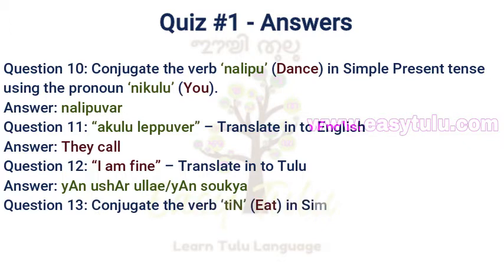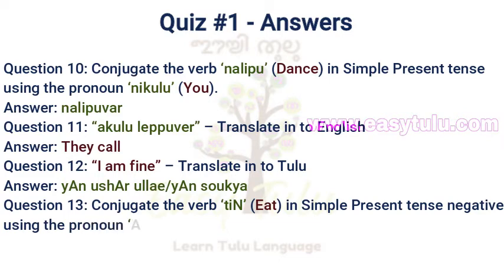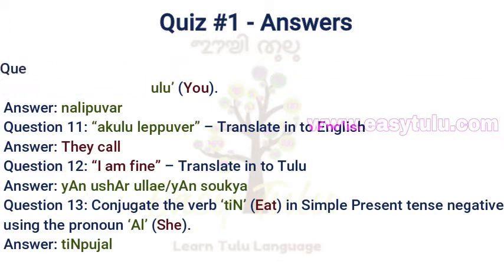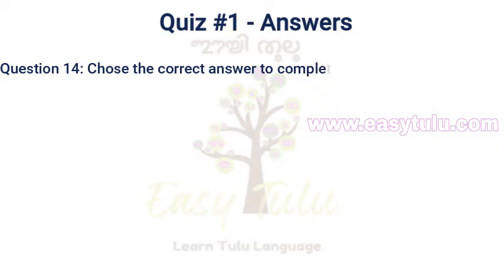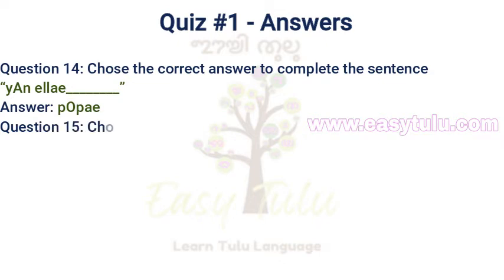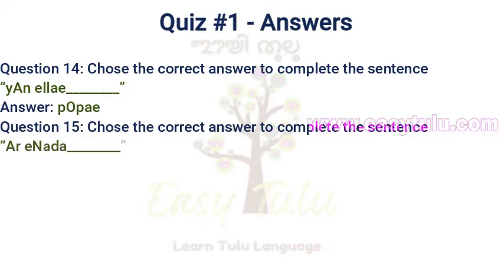Question number 13. Conjugate the verb tin in simple present tense negative using the pronoun alu. Answer: tin pujal. Question number 14. Choose the correct answer to complete the sentence. Yan elle dash. Answer: pope. Question number 15. Choose the correct answer to complete the sentence. Aru enada dash. Answer: Patiru jer.